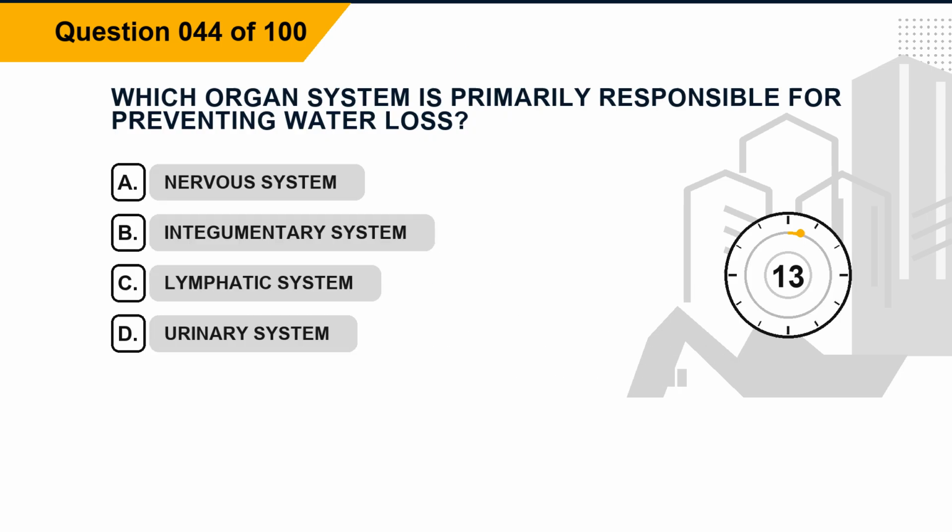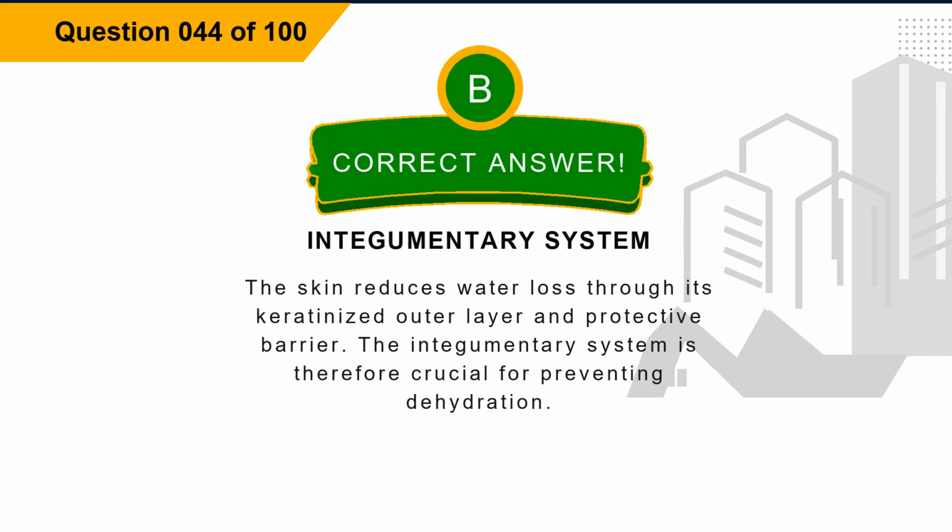Question 44. Which organ system is primarily responsible for preventing water loss? Option A, nervous system. Option B, integumentary system. Option C, lymphatic system. Option D, urinary system. The correct answer is option B, integumentary system. Explanation. The skin reduces water loss through its keratinized outer layer and protective barrier. The integumentary system is therefore crucial for preventing dehydration.